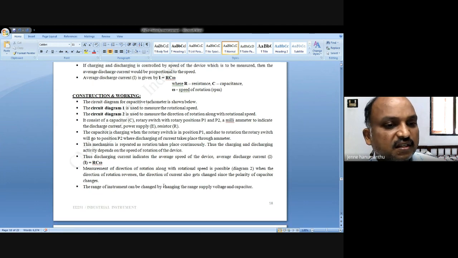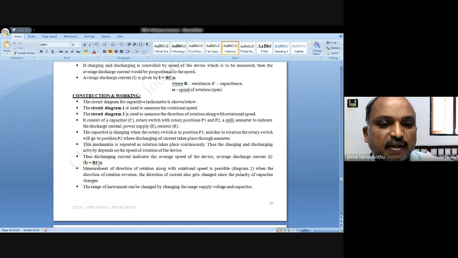This mechanism is repeated as rotation takes place continuously. Thus the charging and discharging activity depends on the speed of rotation of the device, and the discharge current indicates the average speed of the device. Average discharge current can be written as I equals RCW. What is W? Rotational displacement.